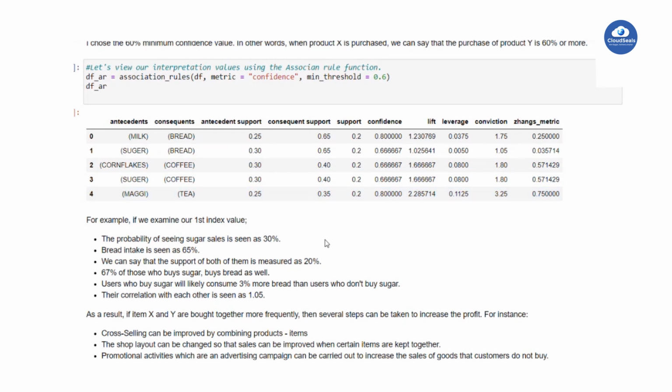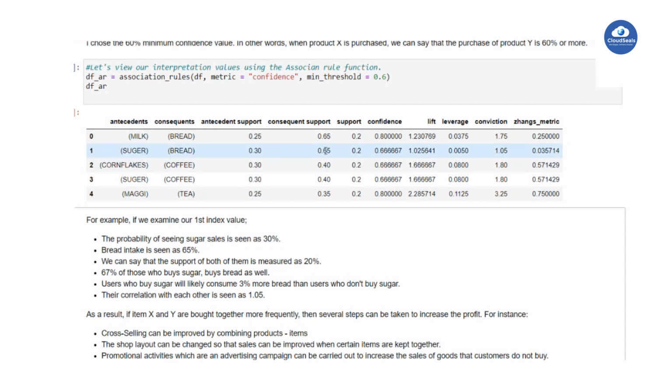Here I have given a minimum confidence of 0.6. Let's check: this is the antecedent, the first product they purchased. This is the consequent product of the antecedent product. This is the individual support: this is the milk support, this is the bread support, this is the sugar support.